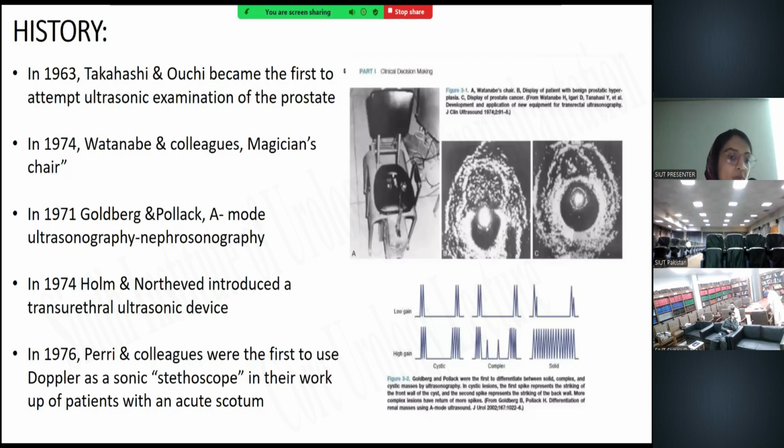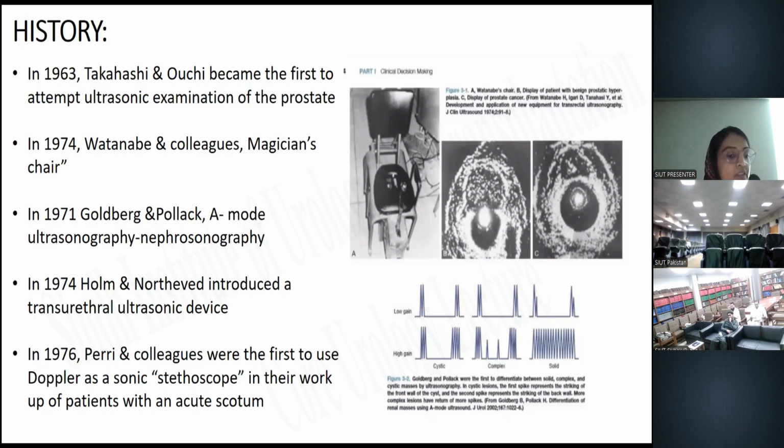Later on, in 1971, Goldberg and Pollack produced the A-mode ultrasonography, which at that time was used to differentiate between solid, cystic, and complex renal masses with an accuracy of 96%. Then in 1974, Holm and Northwood introduced a transurethral ultrasonic device. This device was at that time interchangeable with the optics that were used during cystoscopy. It was used to assess the prostatic volume, the tumor bladder penetration, and during the transurethral resection of the prostate.